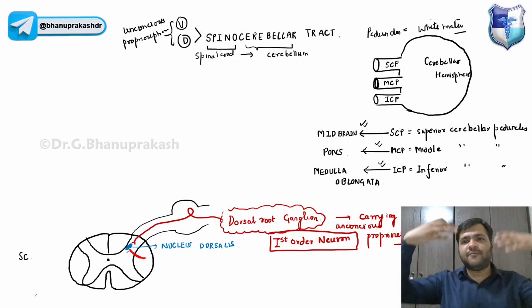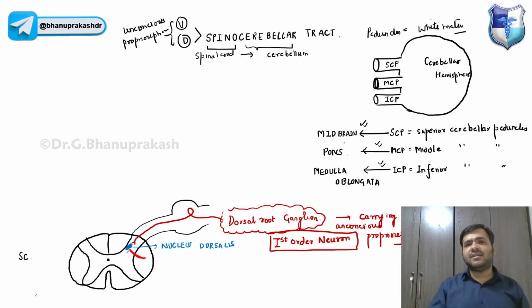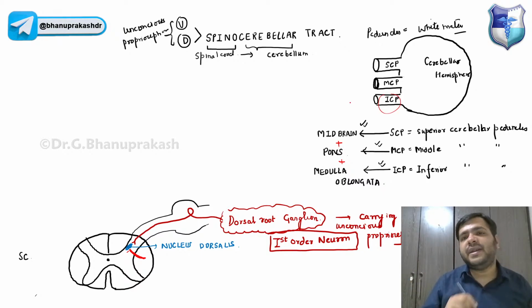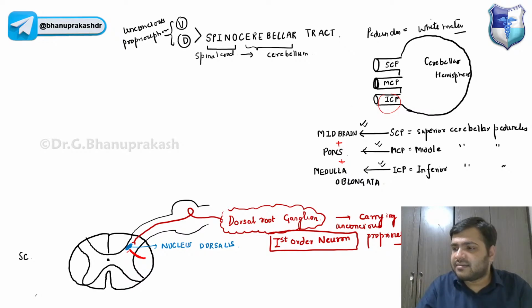They will ascend upward in the brainstem, through the midbrain, pons, and medulla oblongata, and then turn onto the peduncles, the inferior cerebellar peduncle and the other peduncles.